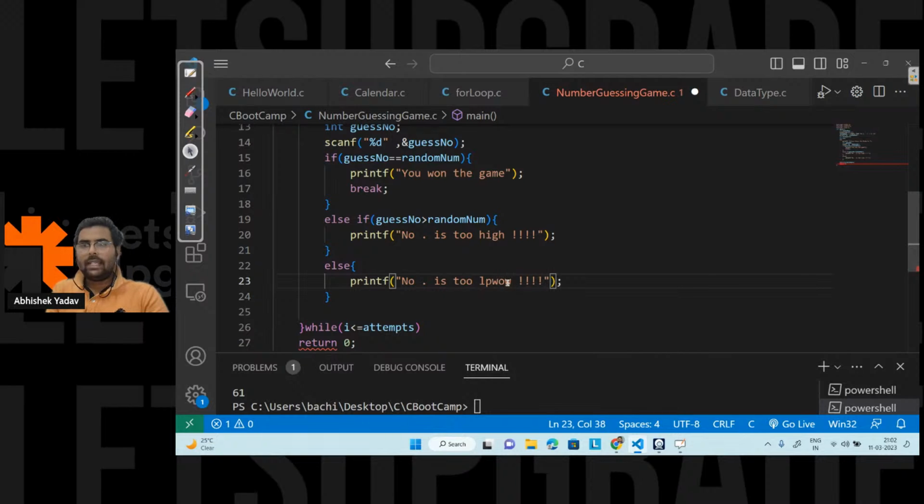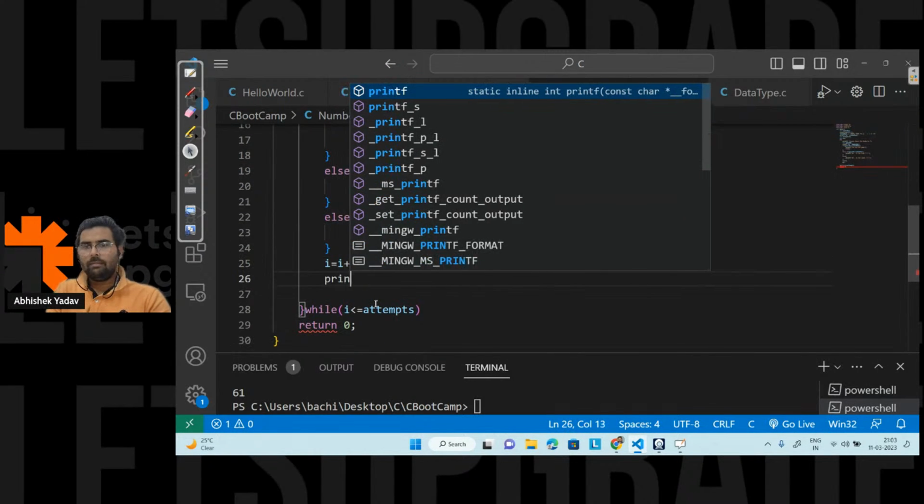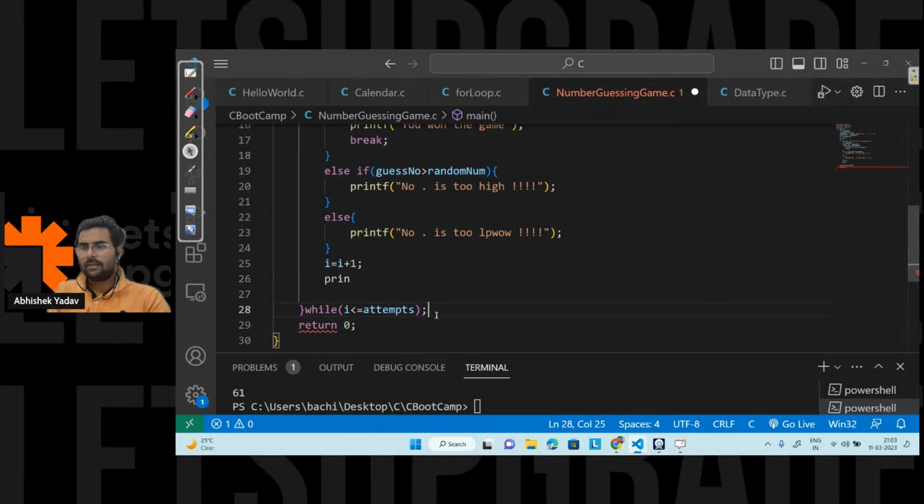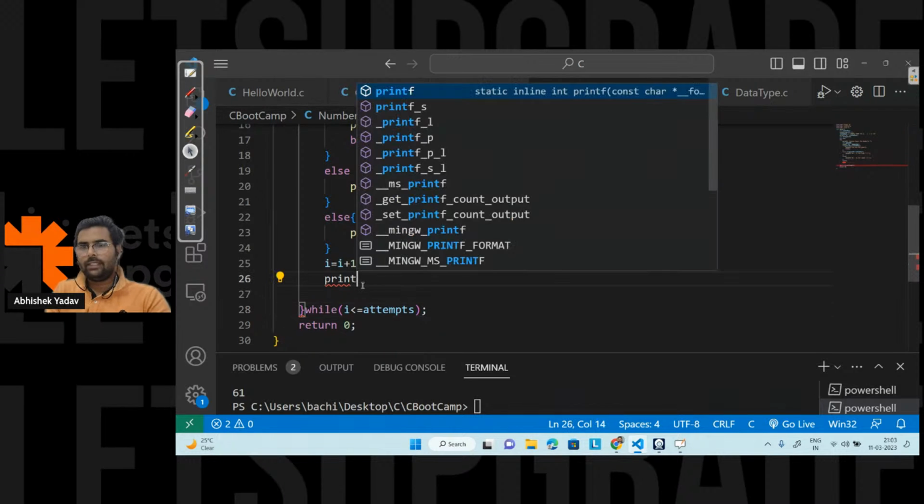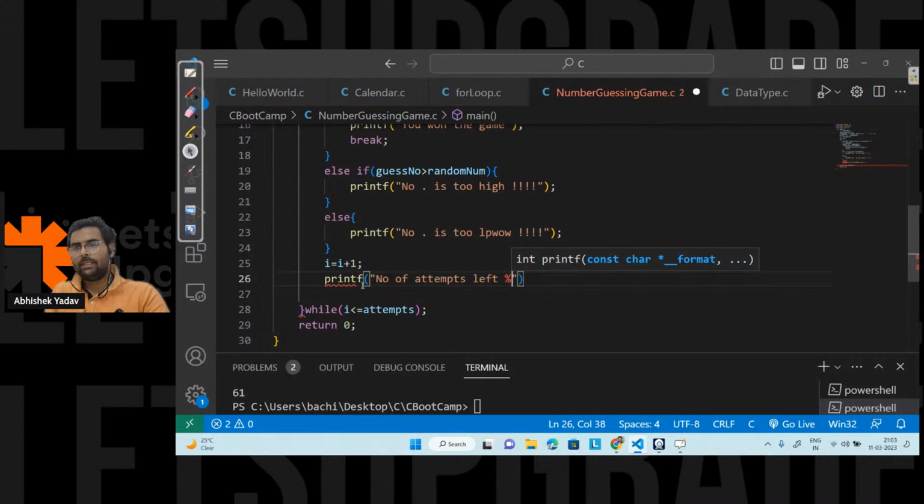And after that, what I will do, I will increase the value of I, that is I is equal to I plus 1 here, right everyone? And what I can do, at last I can print a message also, that is number of attempts left. Printf number of attempts left here, and here I will write %d, and in order to find the number of attempts left, what I will do,